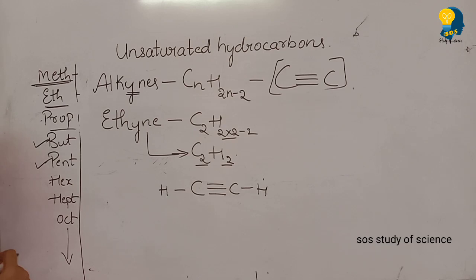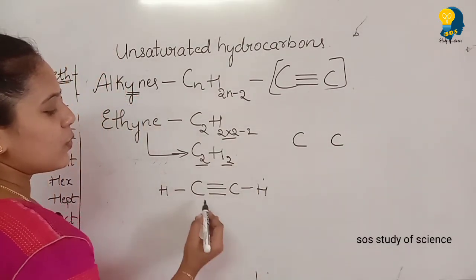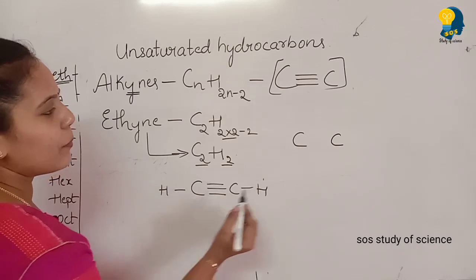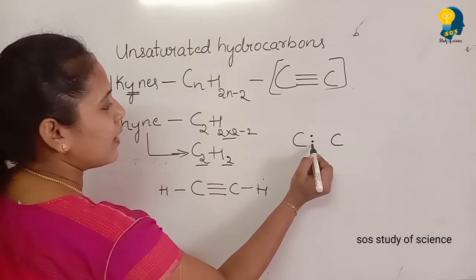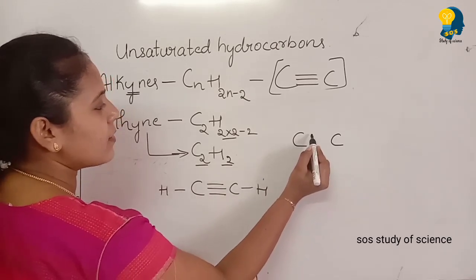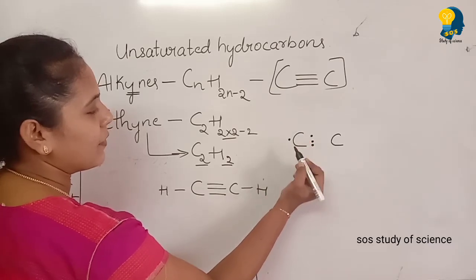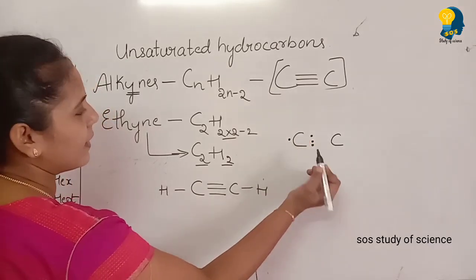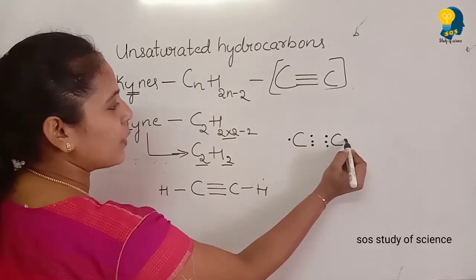Now it's time to write the electron dot structural formula. So there are 2 carbon. As it is creating a triple bond, we need to write 3 electrons here: 1, 2, 3. Carbon has totally 4 valence electrons. So here we have written 3. The fourth one I will write here. You can write above, below or beside. Here also it is 1, 2, 3 and the fourth one is here.